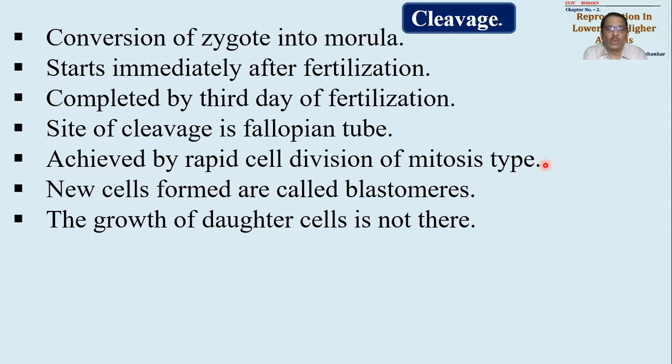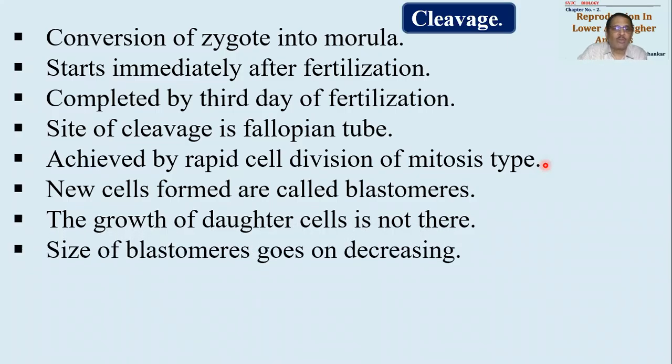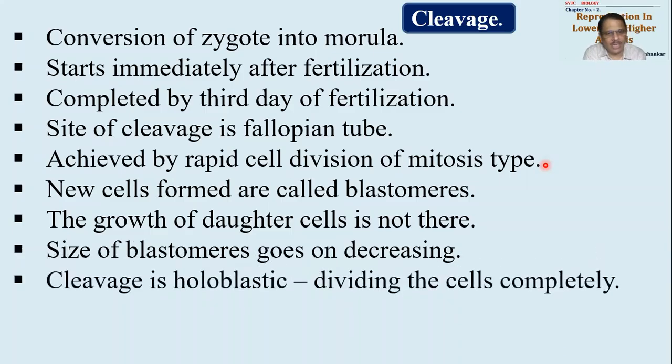Because yet it has got no food material available, and that's why the cells will go on just multiplying without growth, and the size will go on decreasing. The new cells are called as blastomeres. Size of blastomeres or daughter cells will go on decreasing. I told you the reason why it decreases.